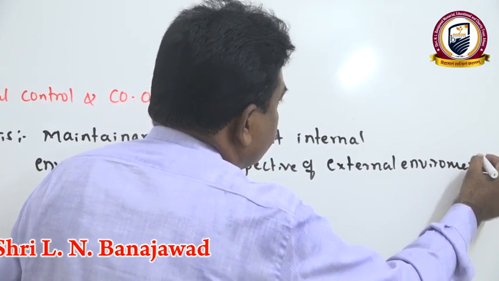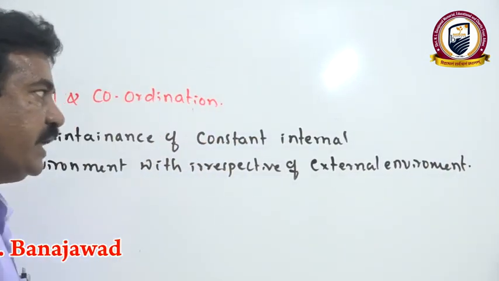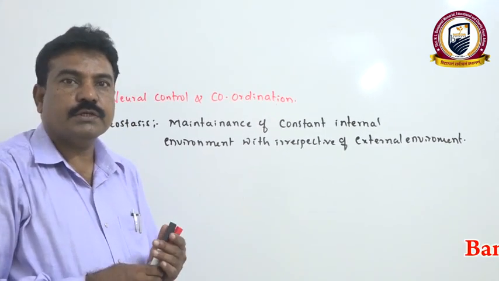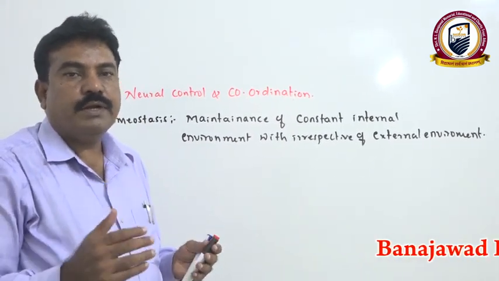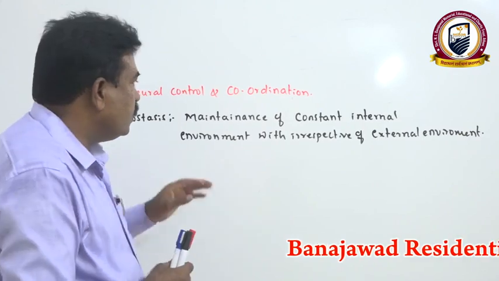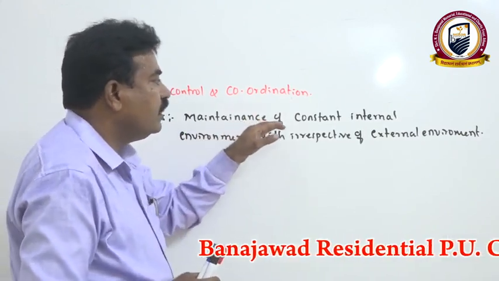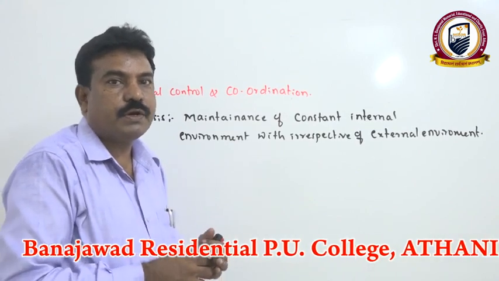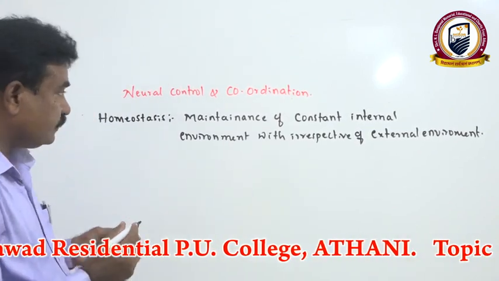That means if there is a change in any external environment like temperature, humidity, or wind velocity, there is no effect on the internal system. It remains constant. That process we call homeostasis.